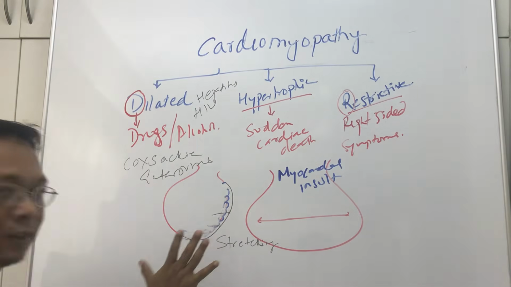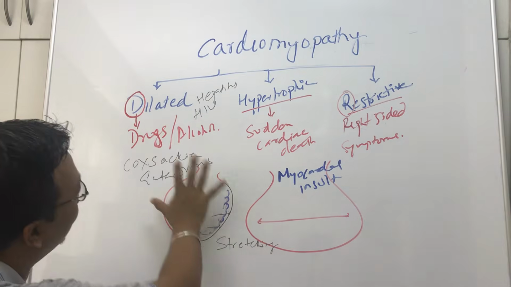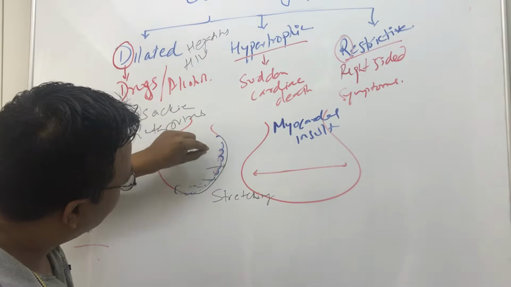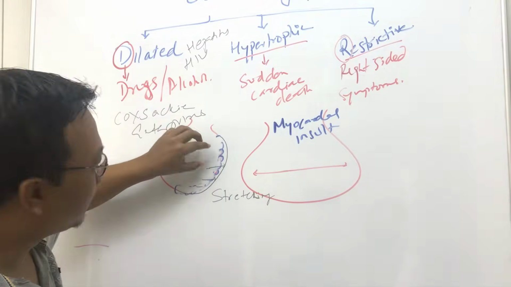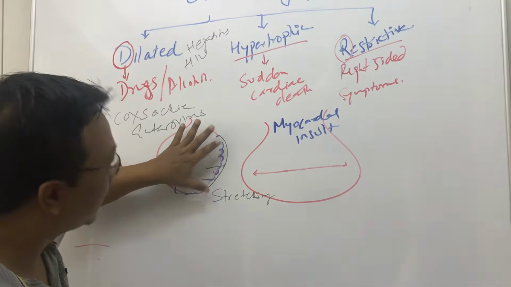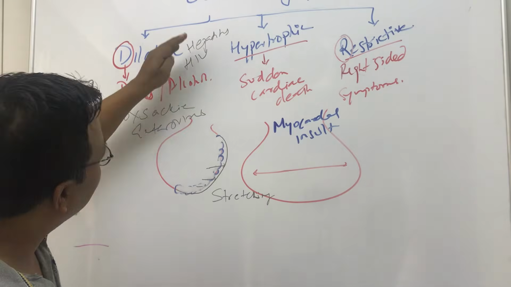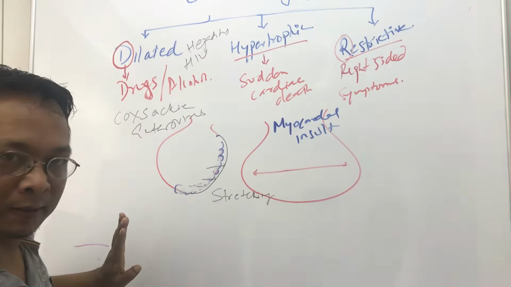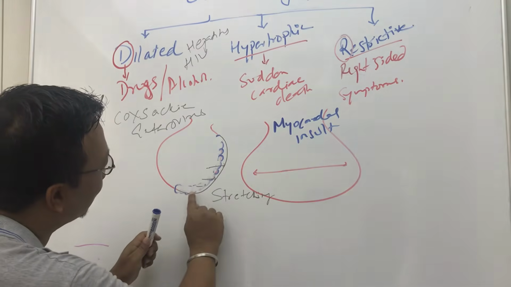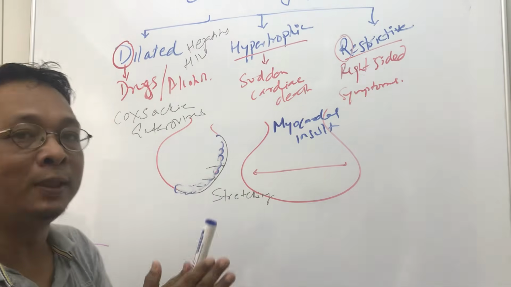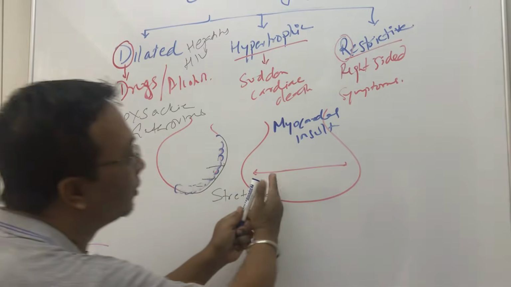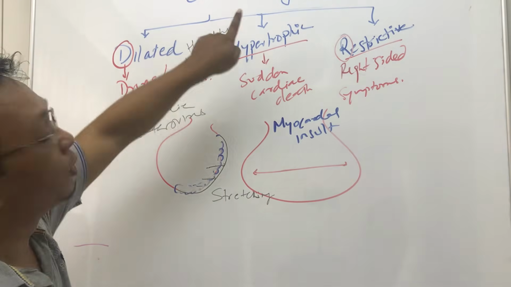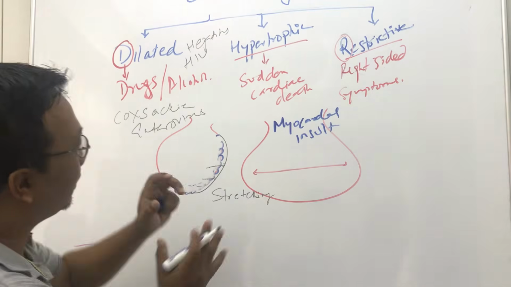Now this part is destroyed by the virus, by alcohol, or by cocaine. Destruction of the myocytes. Let's say because of the hepatitis virus or HIV viral insult, these myocytes are damaged. When these myocytes are damaged, what will happen to this portion of the ventricular wall? It will be thinned, and when it is thinned, it will stretch more. But this is a cardiomyopathy.